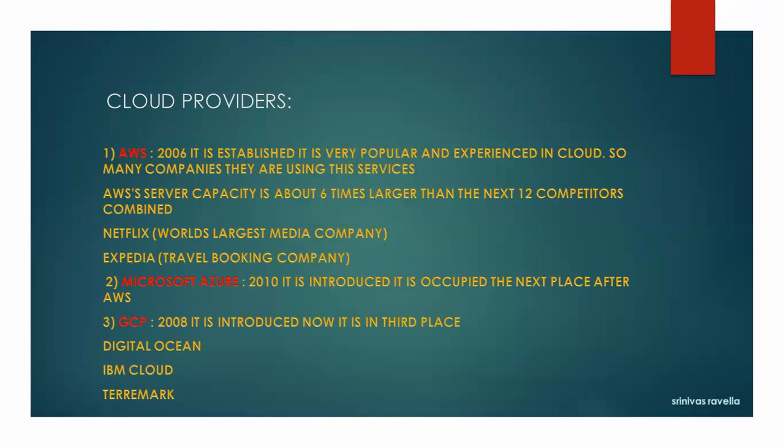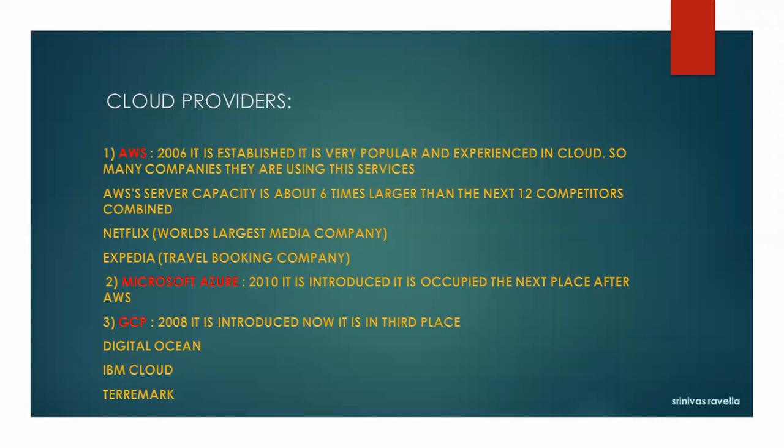Next place goes to Microsoft Azure. It is also a fast growing cloud environment. They were established in 2010. AWS has more than 200 plus services, but Azure is coming into the 100 plus services, and they are a fast growing cloud environment. GCP, Google Cloud Platform, is in the 3rd place, followed by DigitalOcean, IBM Cloud, Terremark. We have different types of clouds.